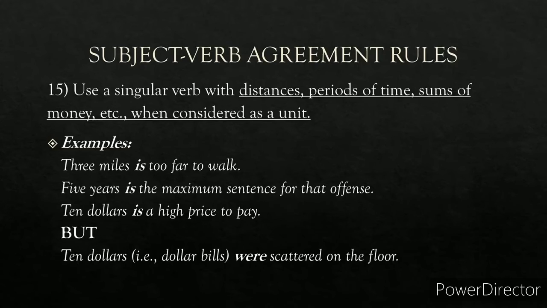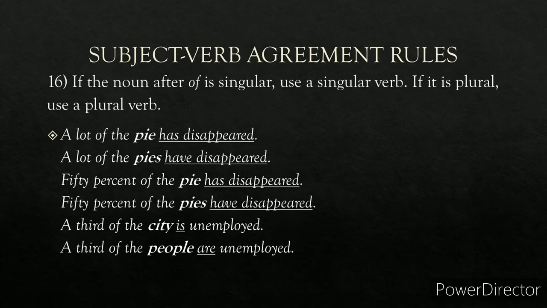"Ten dollars is a high price to pay." Ten dollars is a sum of money, considered as one unit, so a singular verb is used: is a high price to pay. But in the case of ten dollar bills, "Ten dollar bills were scattered on the floor." You cannot say ten dollar bills is scattered on the floor. You have to say were scattered on the floor. Plural verb. That is the exception.